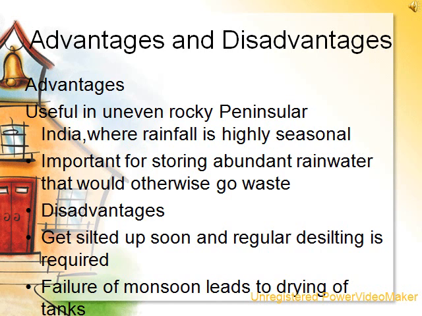Now let us come to the disadvantages of tank irrigation. Firstly, tanks get silted up soon and regular desilting is required. Secondly, when the monsoon fails, these tanks go dry and therefore are not a dependable source of irrigation. Thirdly, due to large area coverage and shallow depth, a huge quantity of stored water either evaporates or sinks underground without being used in irrigation.